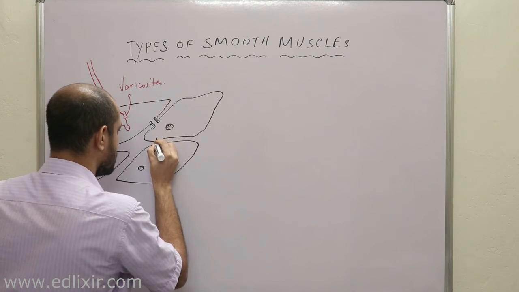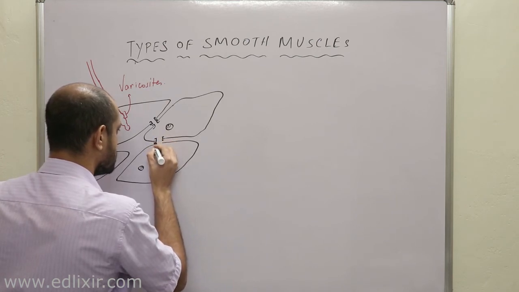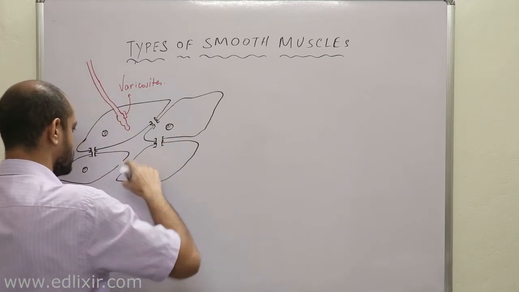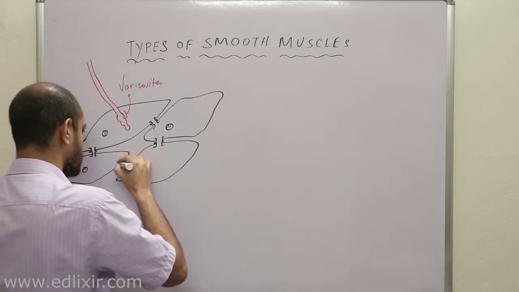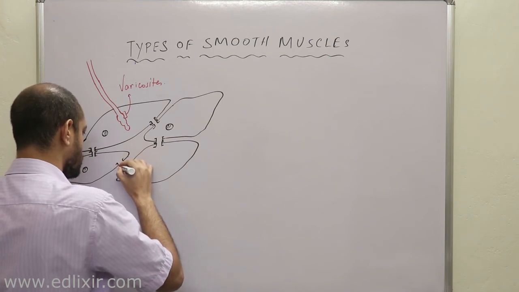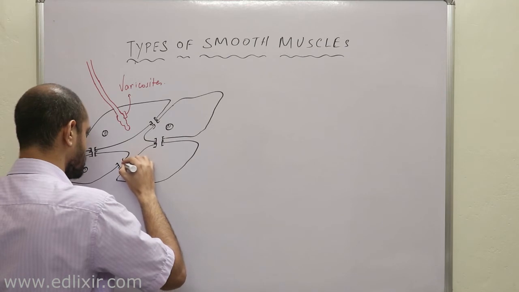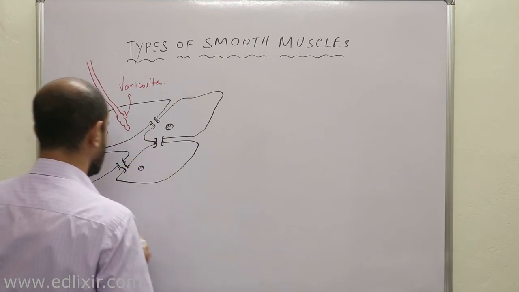Okay, now listen with all your attention. What am I drawing? What are these? What do you think? Can you guess? These are called gap junctions. Okay, these are called gap junctions.